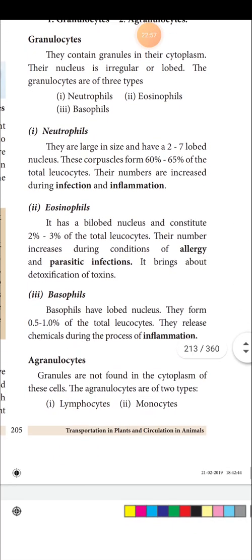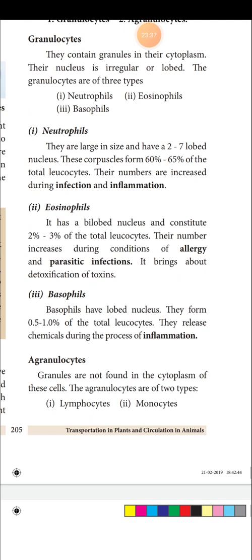Next one is basophils. Basophils have a lobed nucleus. It is not mentioned how many lobes. So as neutrophils have 2 to 7 lobes and eosinophils have 2 lobes, basophils are simply mentioned as having a lobed nucleus. That's all. Then what is the percentage occupied by the basophils in the WBC? 0.5 to 1%, and during the process of inflammation, basophils release chemicals. So that's all about granulocytes.